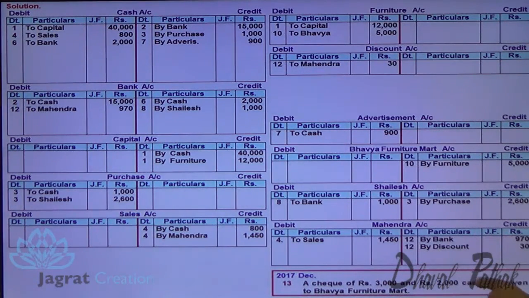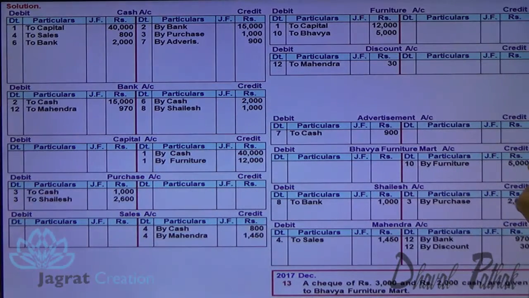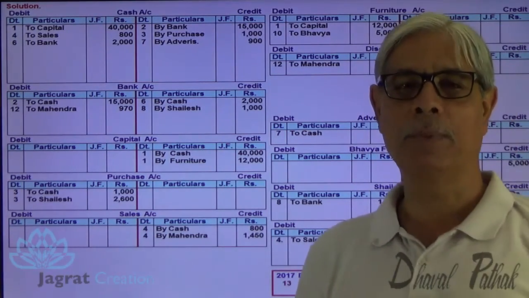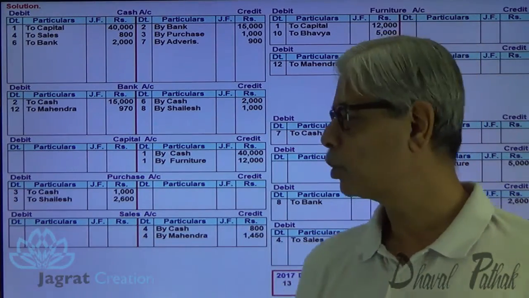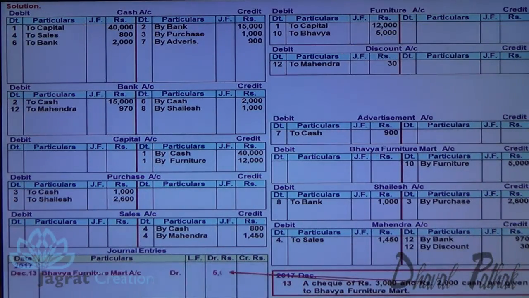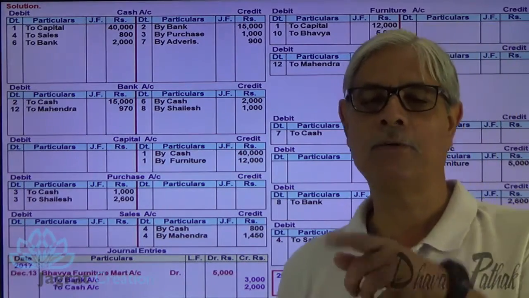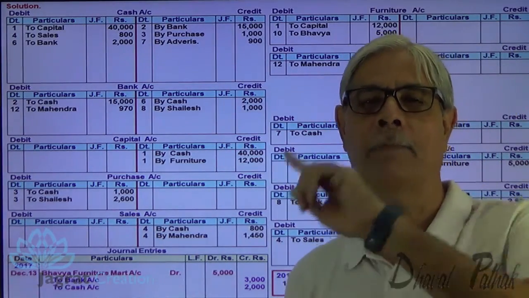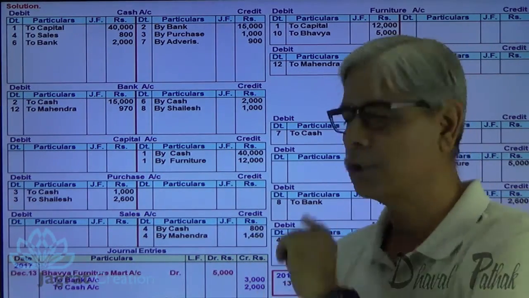Check of 3,000 and 2,000 cash given to Bhavya Furniture Mart. Amount to be paid to Bhavya Furniture Mart is 5,000. Check is given 3,000, 2,000 cash is given. Amount is given to Bhavya Furniture Mart. Bhavya Furniture Mart is the receiver. Debit the receiver. So Bhavya Furniture Mart account debit to bank account to cash account. For check given, we have ordered bank to pay Bhavya Furniture Mart. Bank is the giver. Bhavya Furniture Mart is the receiver. Credit the giver. So bank account is to be credited.